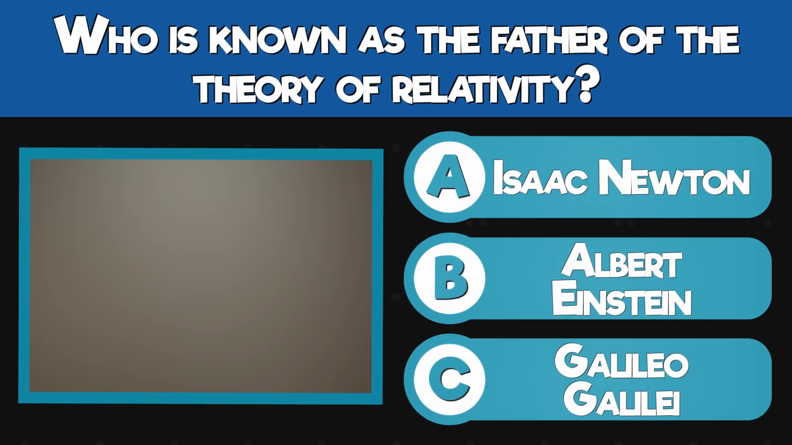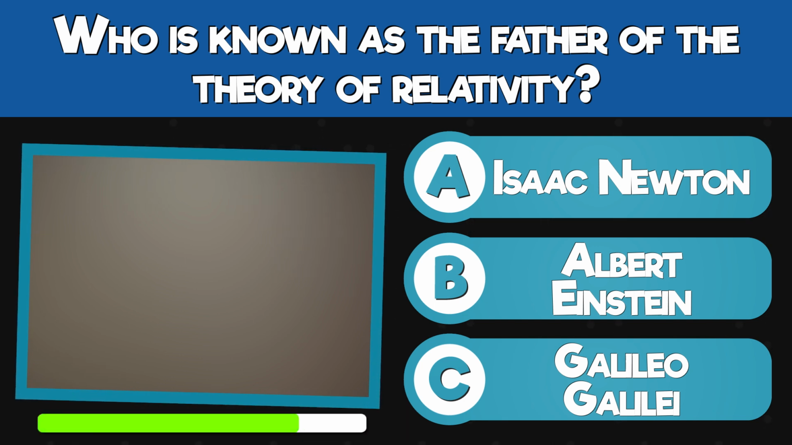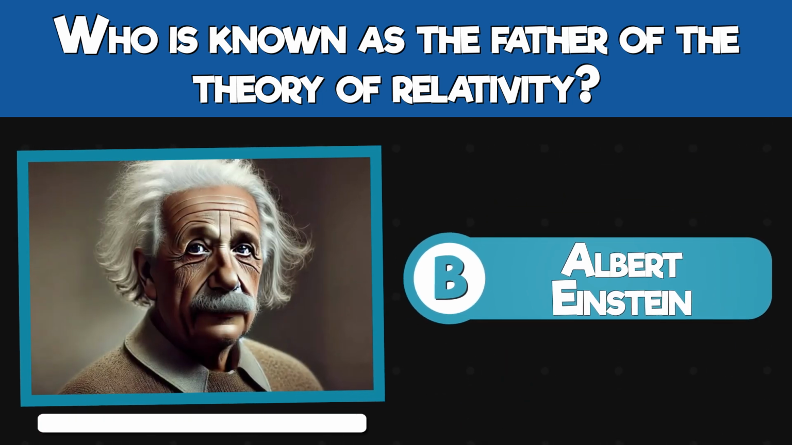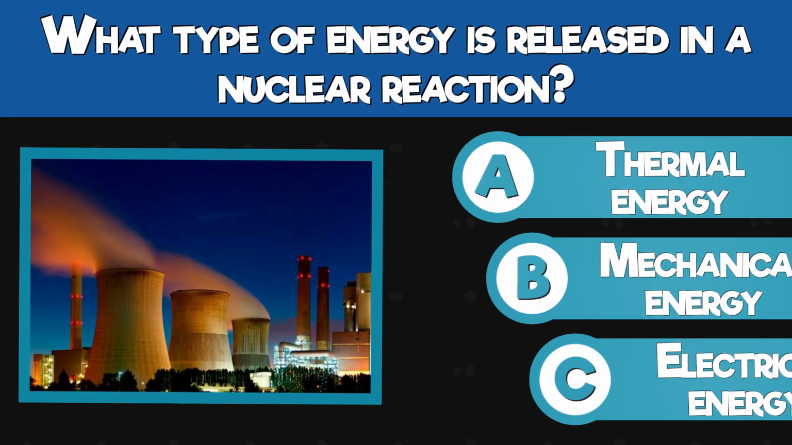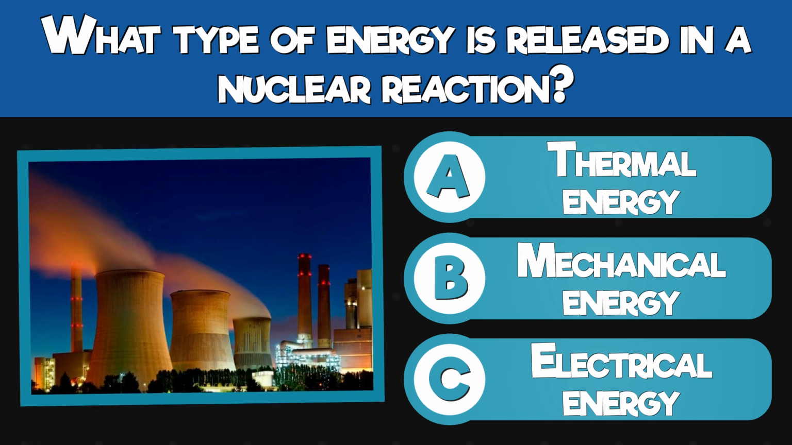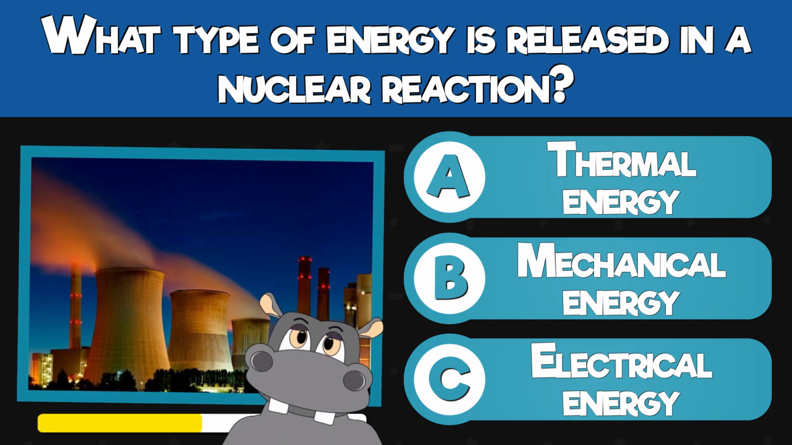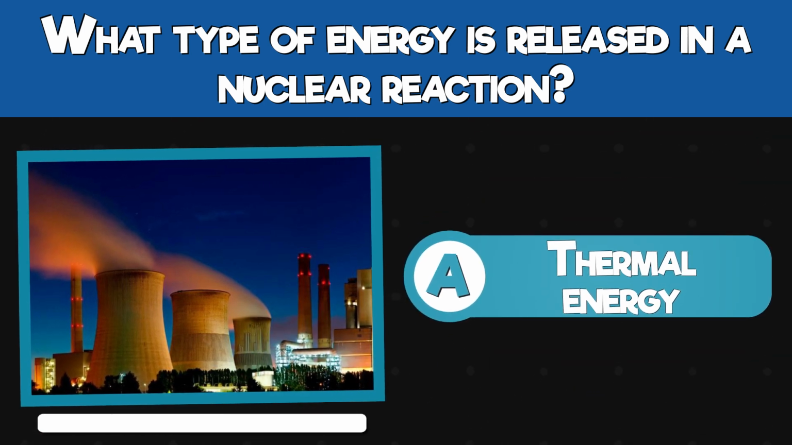Who is known as the father of the theory of relativity? Isaac Newton, Albert Einstein, or Galileo Galilei? Albert Einstein. What type of energy is released in a nuclear reaction? Thermal energy, mechanical energy, or electrical energy? Thermal energy.